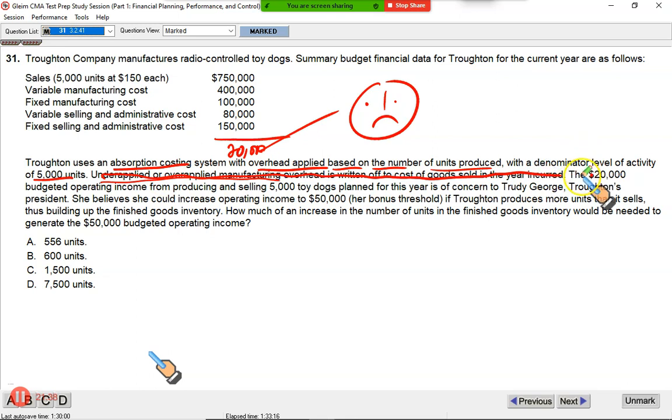Now the problem is this $20,000 budgeted operating income from producing and selling 5,000 toy dogs planned for this year is of concern to Trudy George. Trudy George is worried that this profit is too low. She might not be able to get bonus. And who is Trudy George? Troughton's president. And she's a crooked person. She believes she could increase operating income up to 50,000. This is fraud. She's going to commit a fraud.